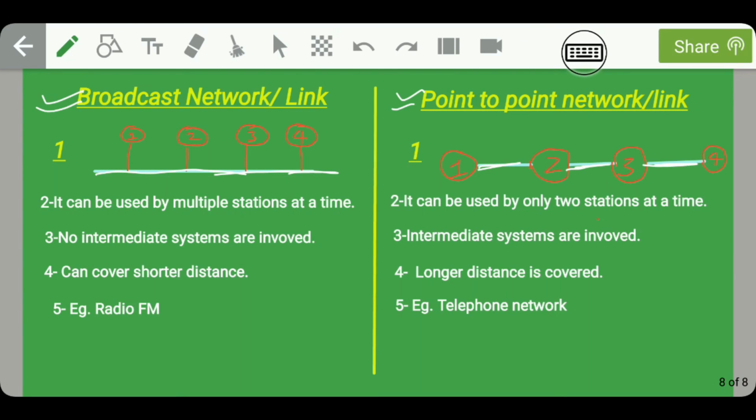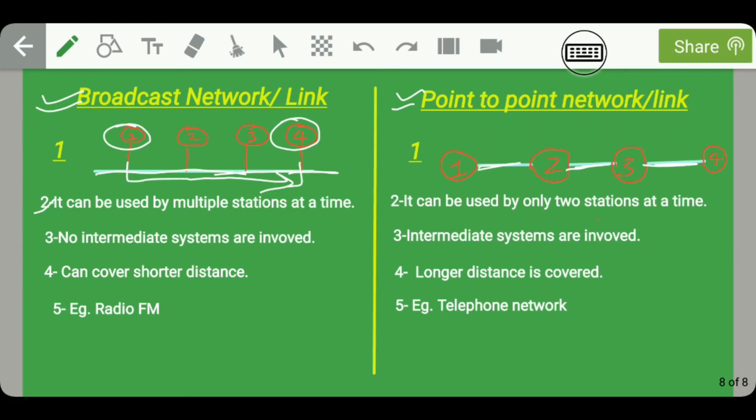Guys, talking about broadcast network, it can be used by multiple stations at a time, whereas point-to-point network can be used by only 2 stations at a time. Guys, in case of broadcast network, no intermediate systems are involved. That is, if I have to transfer some data from node 1 to node 4, then the data will move directly to node 4.